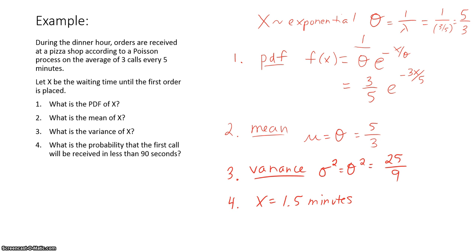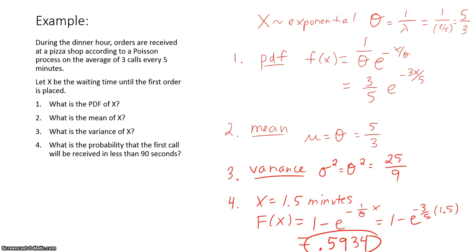And now, if I want to find the probability that the first call will be received in less than 90 seconds, 90 seconds is 1.5 minutes. I know that my cumulative distribution function is 1 minus e to the minus 1 over theta x. I plug in my value for 1 over theta and my value x of 1.5, and this gives me my answer, 0.5934. And that's how we can work with the exponential.